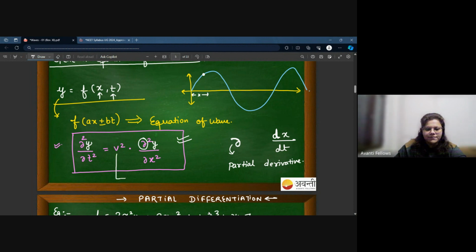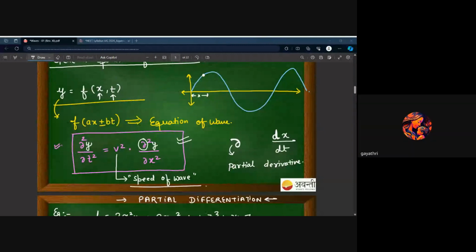This constant is v squared, where v is the speed of wave. We will talk about it in the further slides. For now, just mark it as the speed of wave. Is that okay? Yes, ma'am.